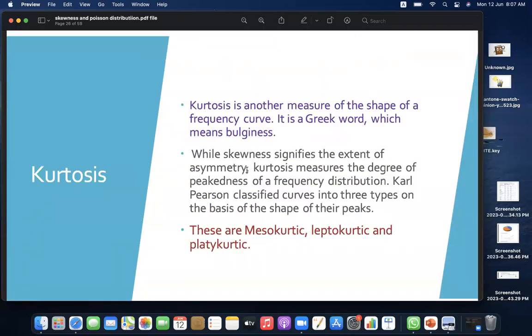Kurtosis. It is another measure of the shape of a frequency curve. It is a Greek word which measures bulginess. While skewness signifies the extent of asymmetry, kurtosis measures the degree of peakedness of a frequency distribution.